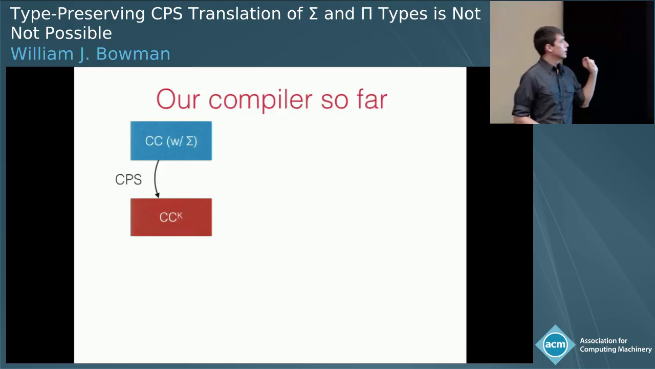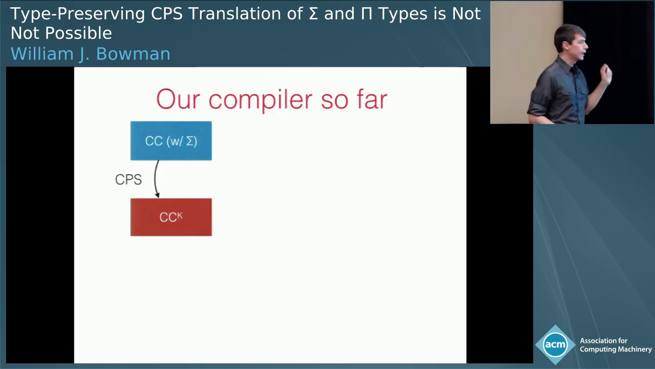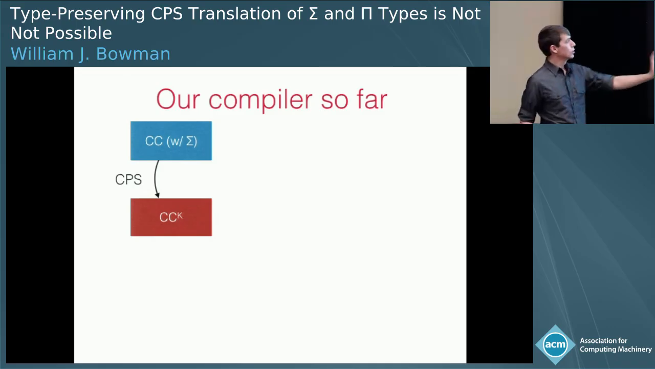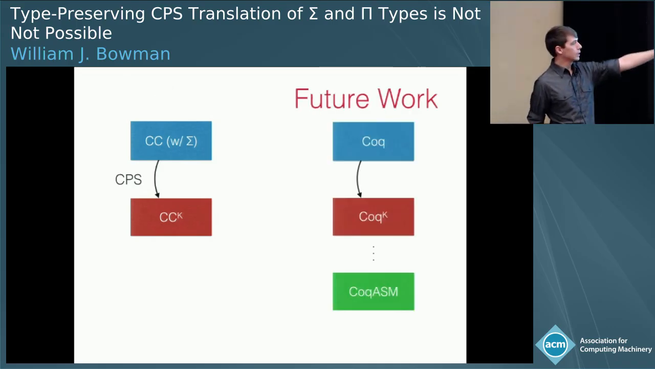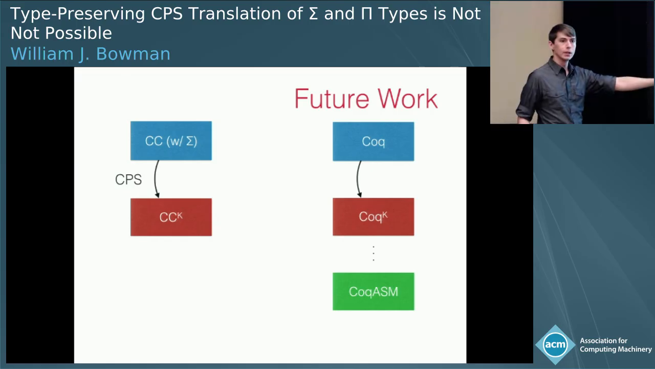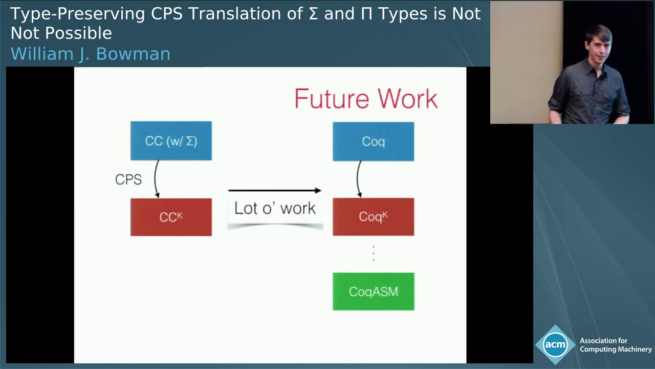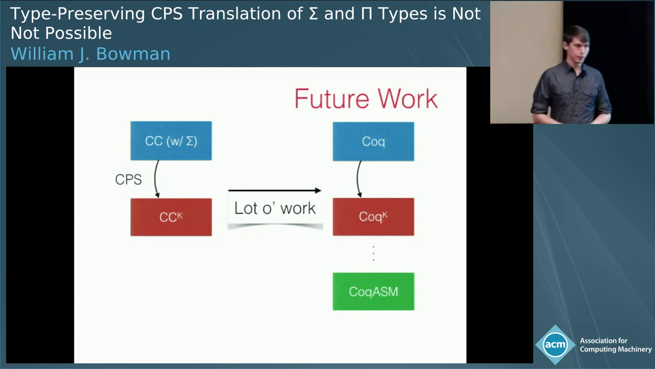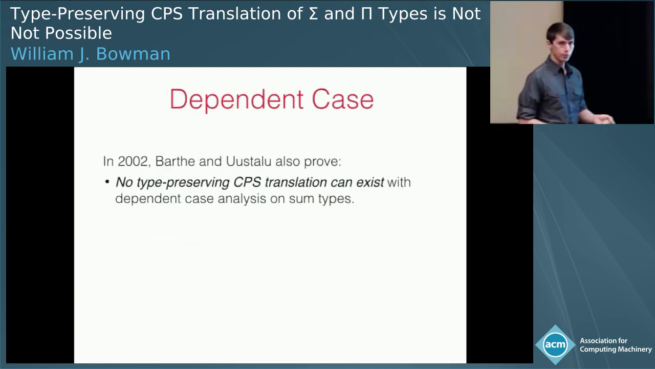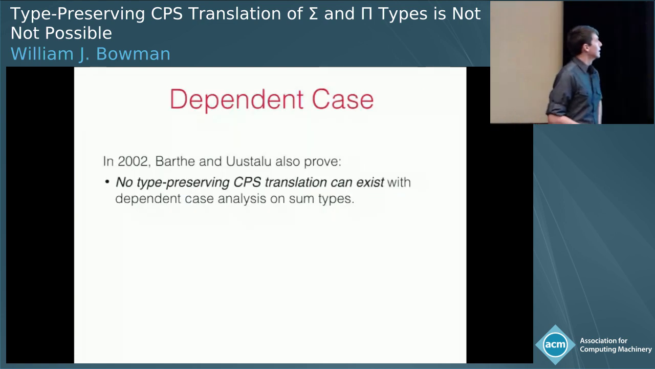So far we have the CPS translation from CC to our typed intermediate language CCK. And our goal is to get from calc to calc-k, all the way down to some sort of dependently typed assembly. And in between is quite a lot of work. And we're actually aware of one hurdle that stands in the way, because Barthe and Uustalu proved there was another hurdle. They proved that no type preserving CPS translation can exist, I quote,